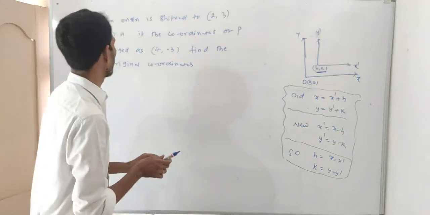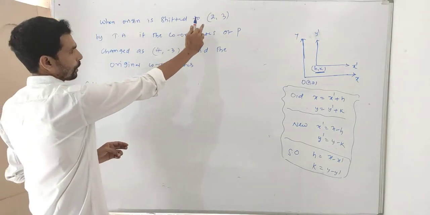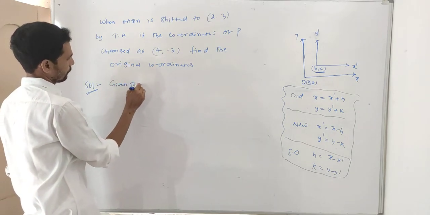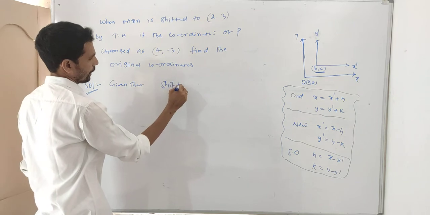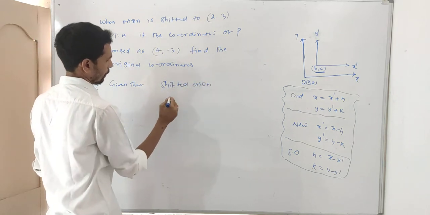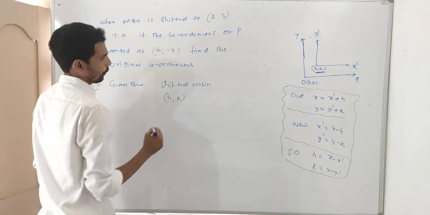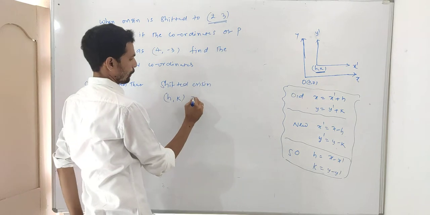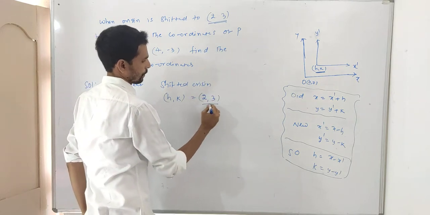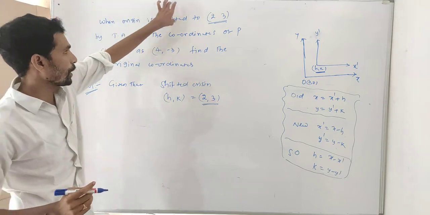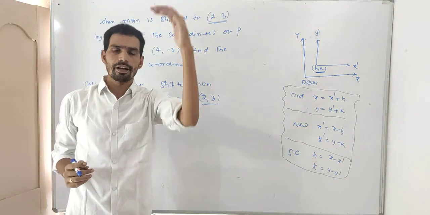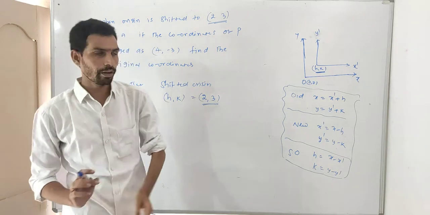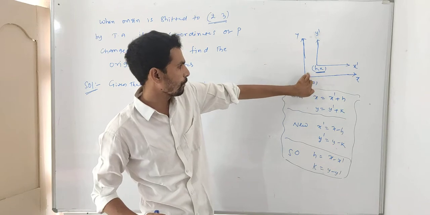What is being asked in the given problem? When the origin is shifted to 2, 3, what is given? Given that the origin is shifted. What is the shifted origin? H, k. Already we know the origin is shifted from 0, 0 to h, k. Indirectly, what is the shifted origin? Shifted origin is 2, 3. Any doubts? Always the shifted origin is h, k. Why? Because 0, 0 can be shifted to h, k.